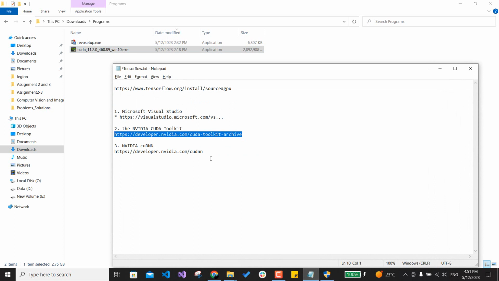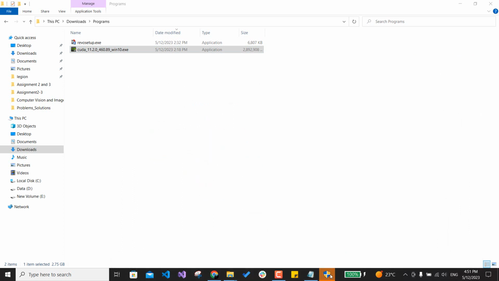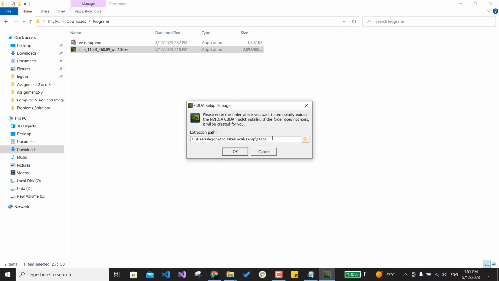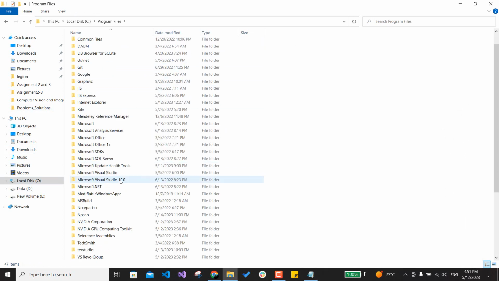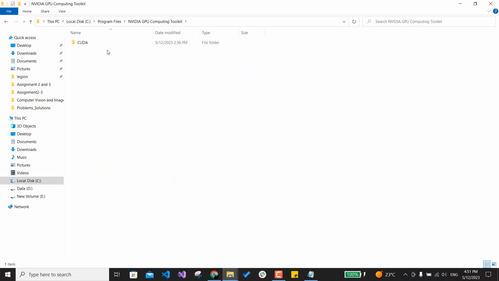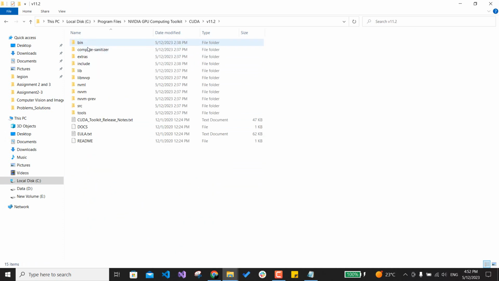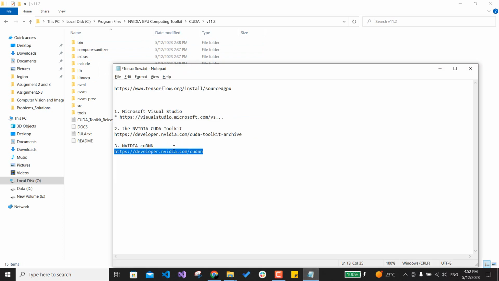Okay, no problem. I already did it. Next thing, after you install it, you will find it here in this folder, CUDA. Okay, next step, you can go and install the second program.